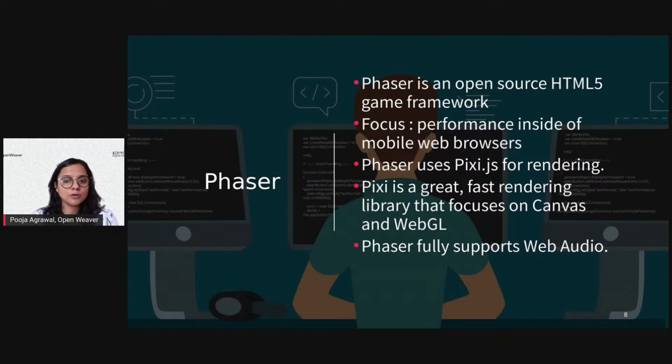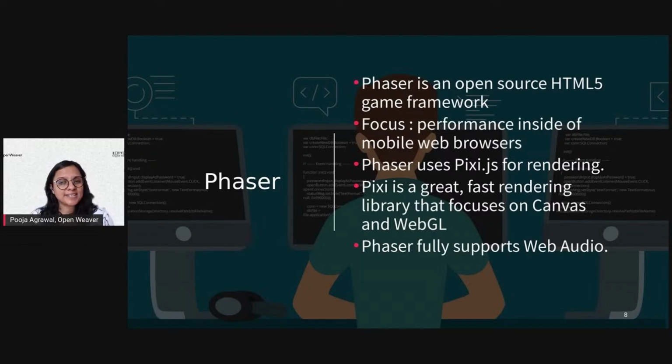So we are talking about Phaser now, which is an open source HTML5 platform that helps you build your game framework. It focuses on how you can have an interesting game that can be played within mobile browsers without downloading an application.